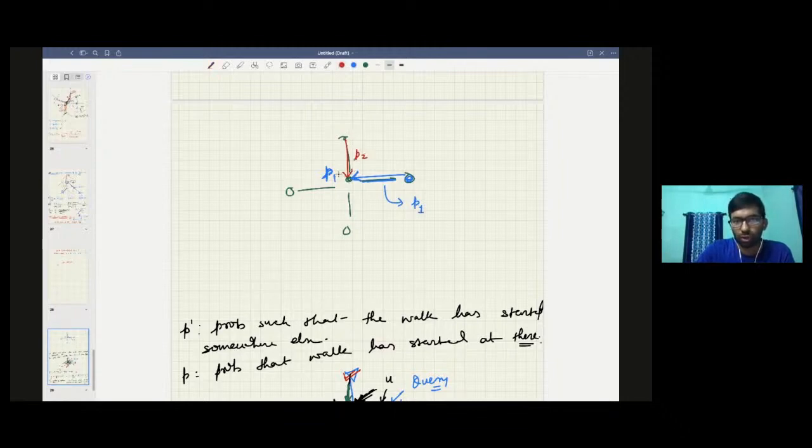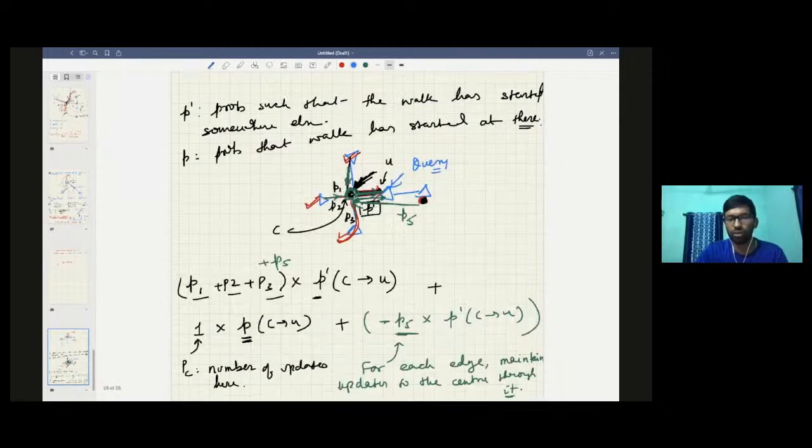So in this node, you will of course maintain P1 plus P2, but for this edge, you separately maintain this P2, right? And similarly, this P1 should be separately maintained. And if some update has happened because of here, and the probability is P3, then of course here you will maintain P1 plus P2 plus P3, but for this guy, you also need to separately maintain P3, because then only can you subtract this kind of unwanted information, right?